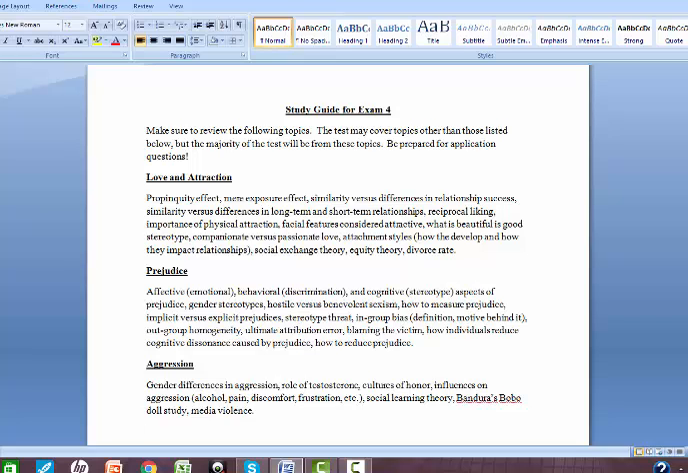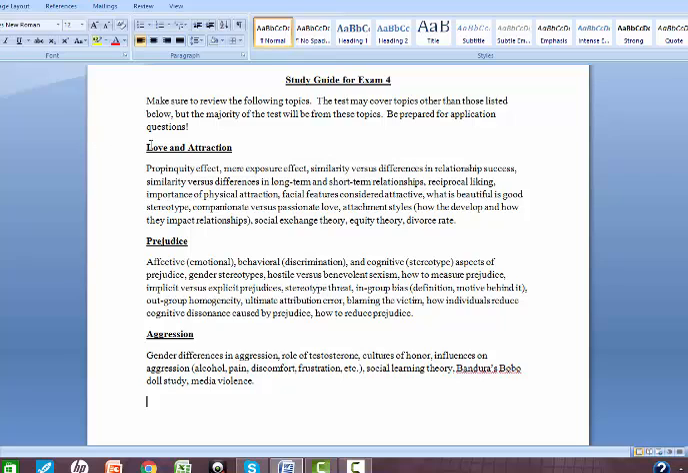But anyway, getting into the study guide for Exam 4, it's going to cover love and attraction, prejudice, and aggression. So with love and attraction, we talked about, first of all, what it is that makes us like someone. So we said that the propinquity effect is caused by the mere exposure effect. And this is the idea that the more that we see someone, the more that we like them, which means that we're more likely to be attracted to someone that we spend a lot of time around.